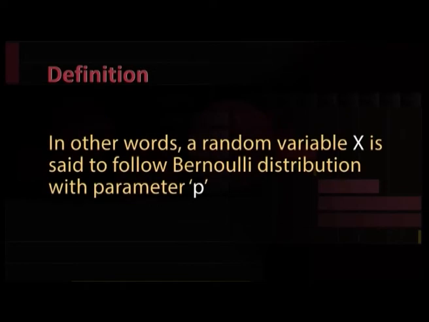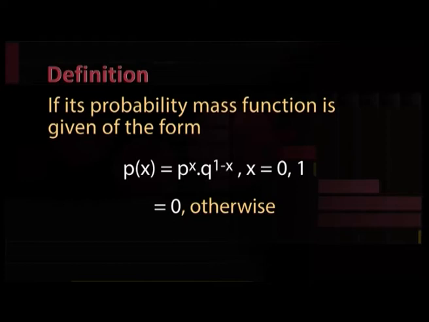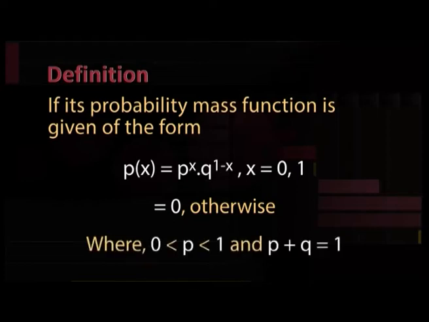In other words, a random variable X is said to follow Bernoulli distribution with parameter p if its probability mass function is of the form probability of X equal to p to the power x into q to the power 1 minus x for x equal to 0 and 1, and equal to 0 otherwise, where p lies between 0 and 1 and p plus q is equal to 1.